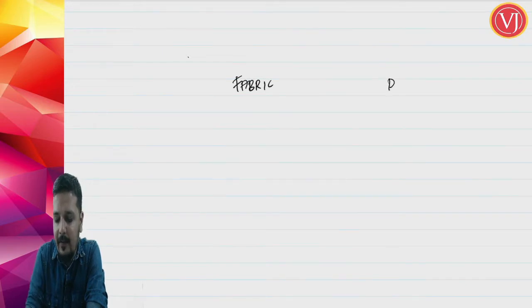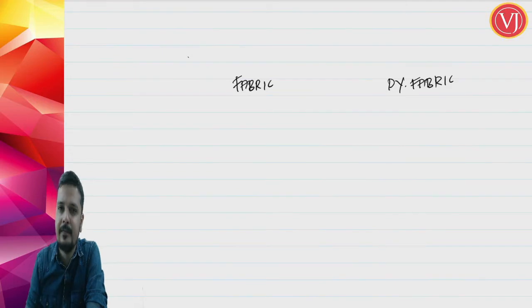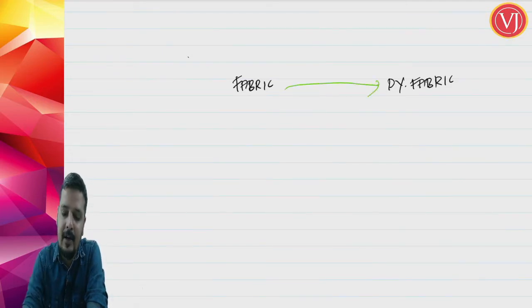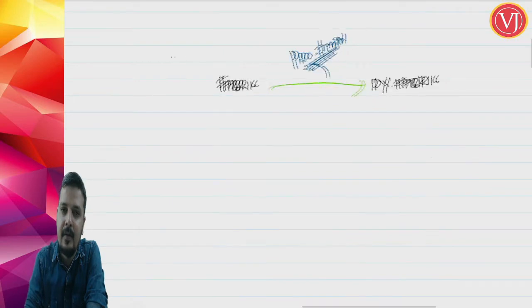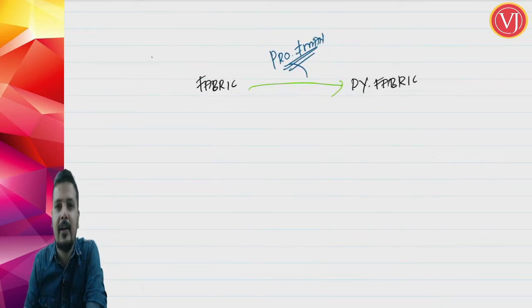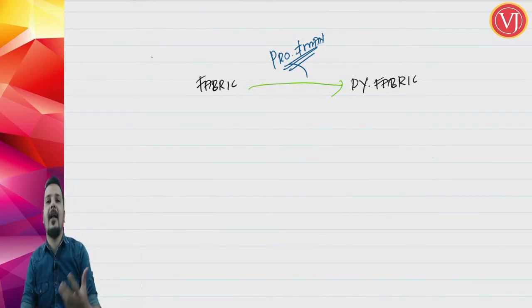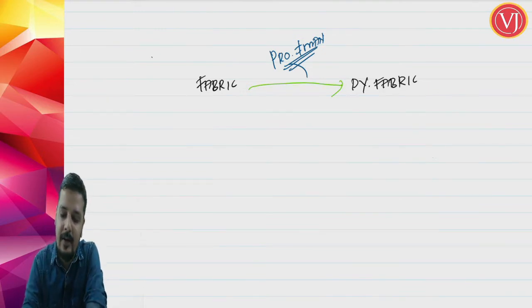Supposing you're importing fabric and you're dyeing the fabric and it becomes dyed fabric. You're just doing the process of dyeing. Is it manufacture? You're doing a process, but is it manufacture? No friends, this process does not amount to manufacture. Why? When you talk about the end product, it is not having distinct name, character and use. The distinct name, character and use is absent.